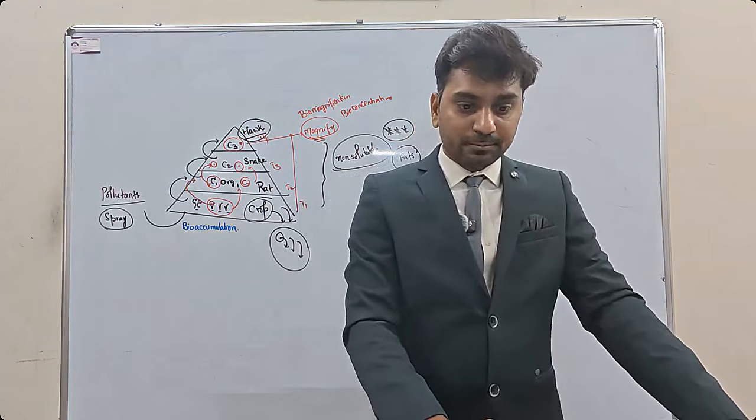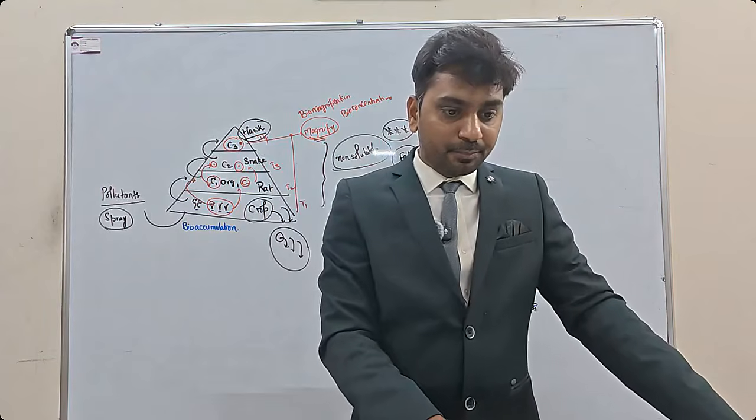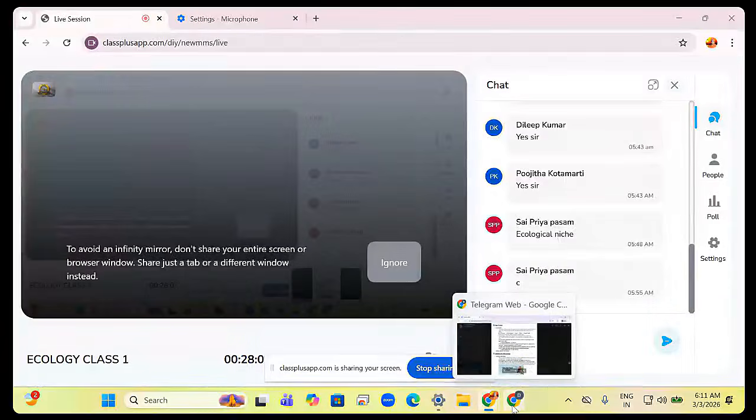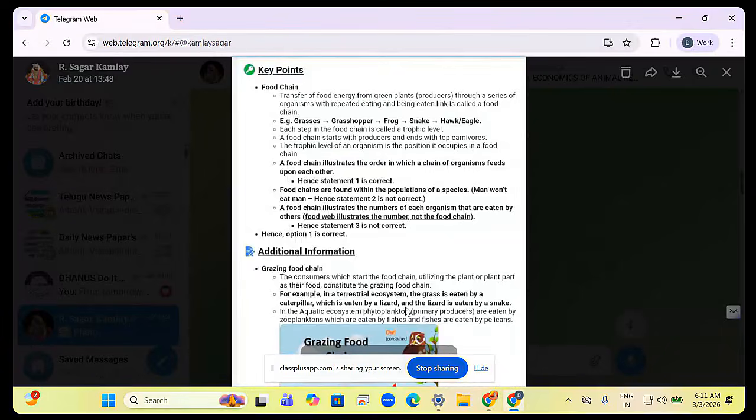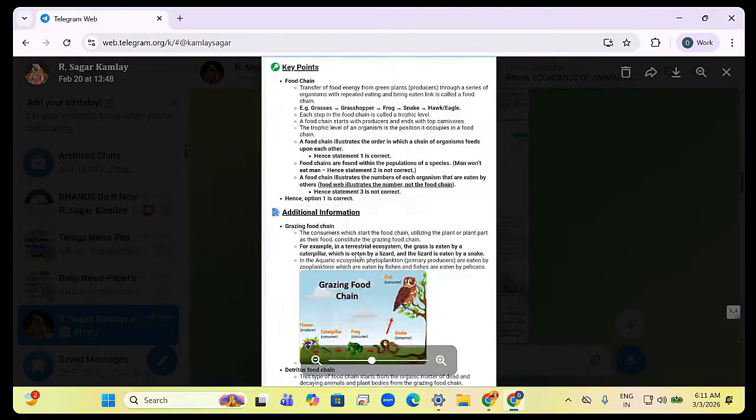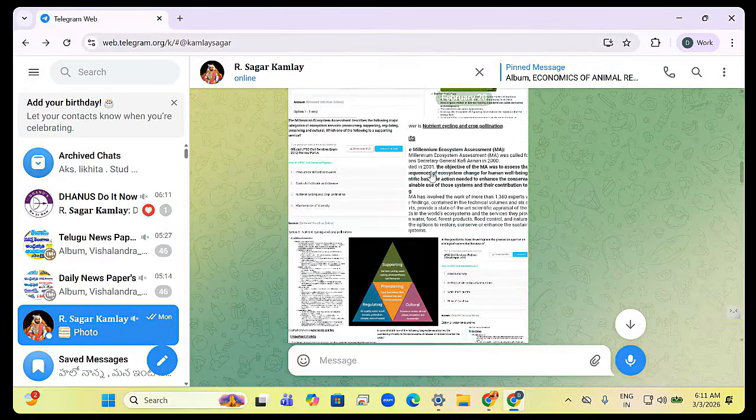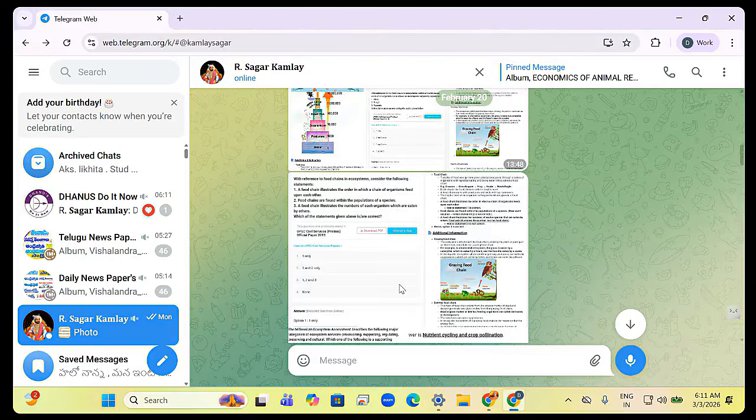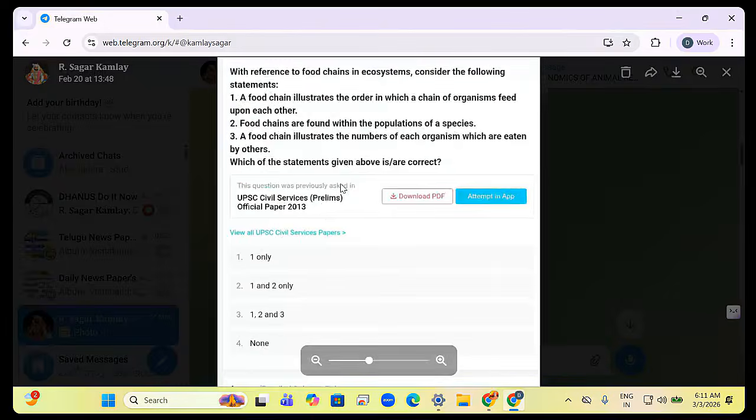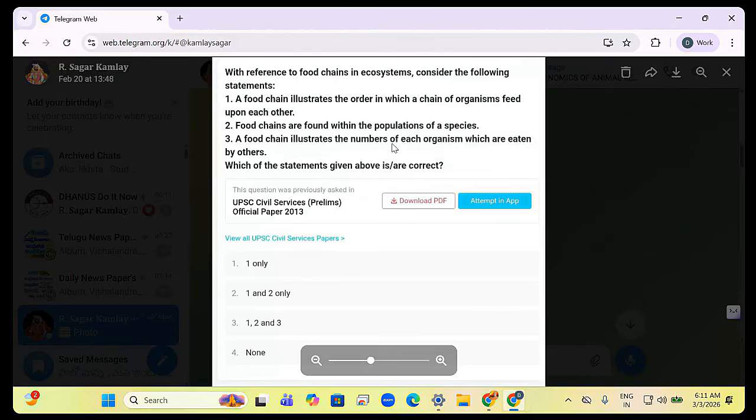Now have a look at it. What is food chain? It illustrates the order in which chain of organisms feed on each other. This is called food chain. ఒక ఆర్గానిజం ఇంకొక ఆర్గానిజం పైన ఏ విధంగా ఆధారపడుతుందని చెప్పేదే ఫుడ్ చైన్. సో ఫస్ట్ ఆప్షన్ ఈస్ కరెక్ట్. ఏ ఫుడ్ చైన్ illustrates the order in which chain of organisms feed on each other.